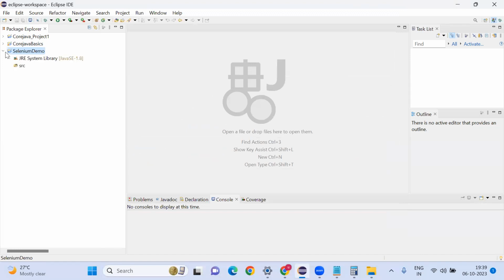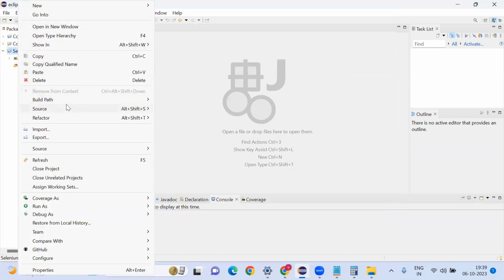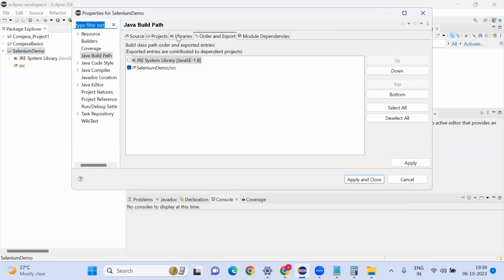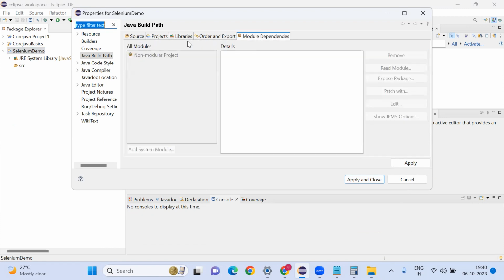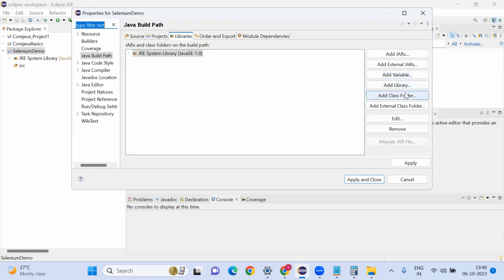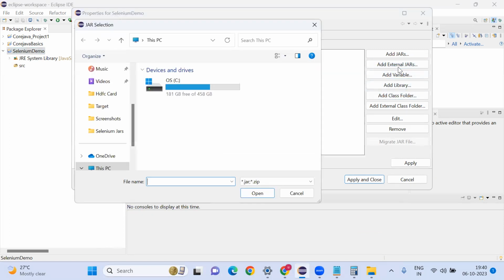I already have Selenium jars. I extracted all jar files and kept them in one folder. Now I'm going to utilize them in this project. Right click on the project. You'll get the option build path, configure build path. Click on libraries. Here you will see different tabs: source, projects, libraries, order and export, module operation. We need to click on libraries, add external jars.